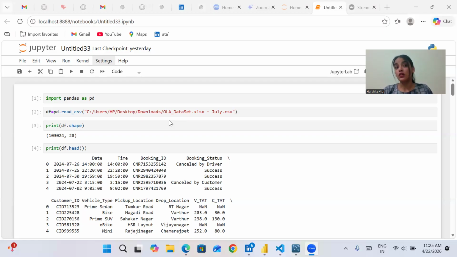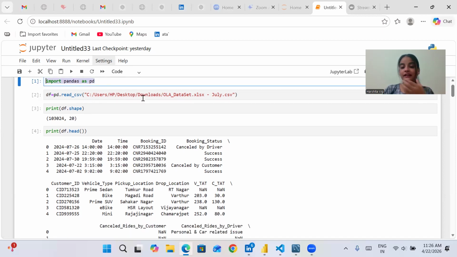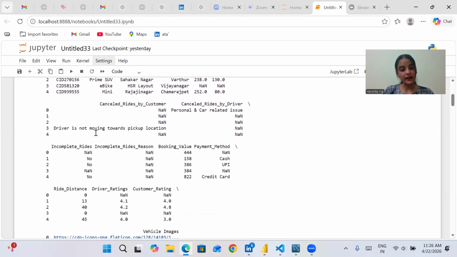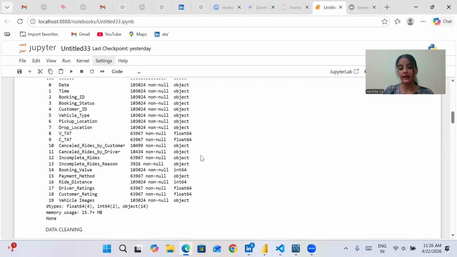There are also a lot of incomplete rides and a lot of null values which need to be cleaned. So for that, we are using Python for cleaning our data to ensure that the data is accurate and ready for analysis. First of all, we are importing pandas as pd for data analysis and manipulation. Then we are loading our CSV file, that is our raw data, which needs to be cleaned. We are checking our data using shape, head, and info. We are also seeing how many null values there are and what the data types are.